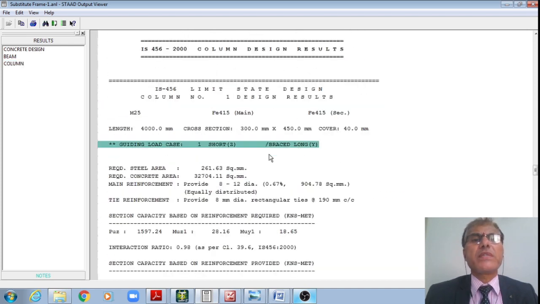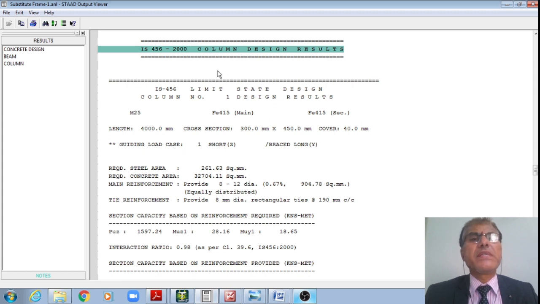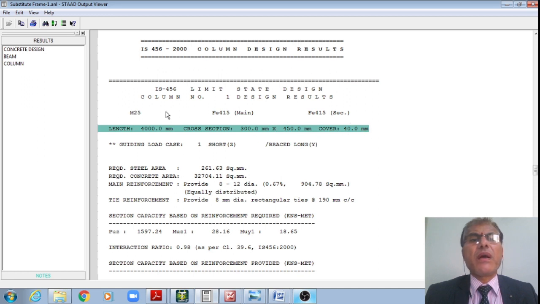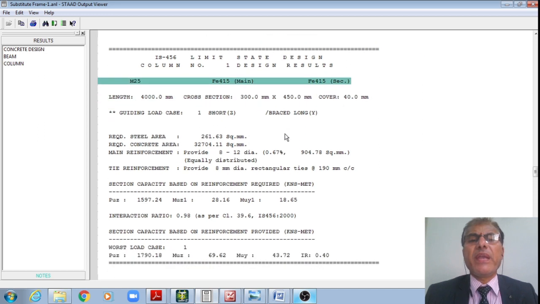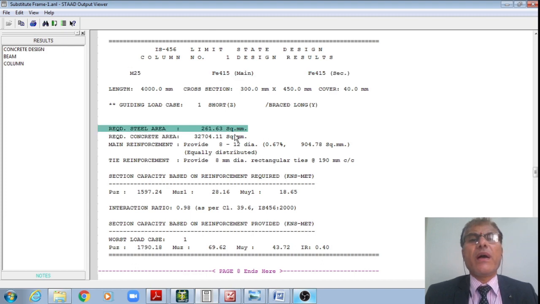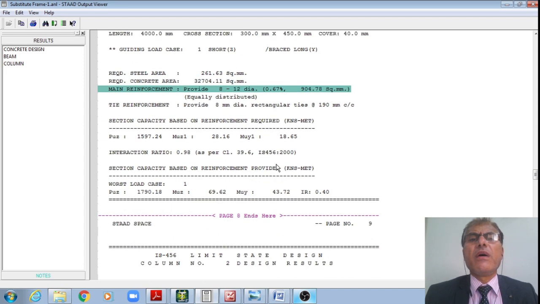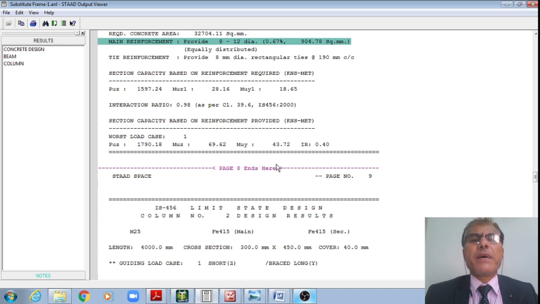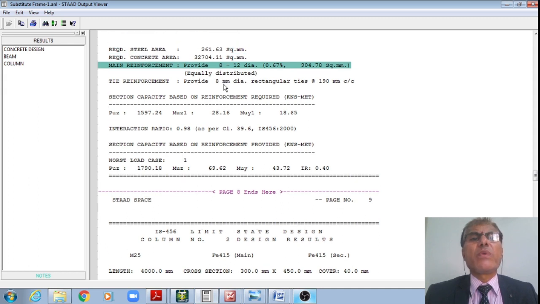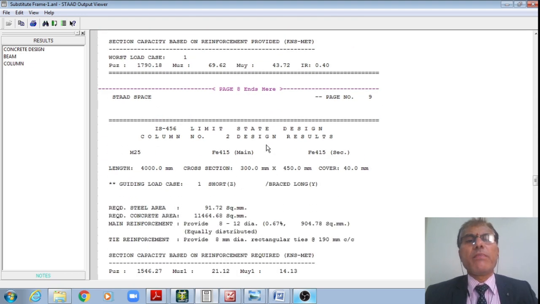Now we'll go to the top of the column, students, right? Therefore, this column design as per IS 456 is done, assuming 40 mm clear cover, M25 grade, Fe 415 grade steel for main as well as secondary reinforcement. Now this column is acting as a short column, braced along the longitudinal direction. However, I'm requiring only 261 mm square. Therefore, it is just 0.67 percentage of the steel, and I only require 8 mm dia 190 mm square. That I'll show manually also, right?